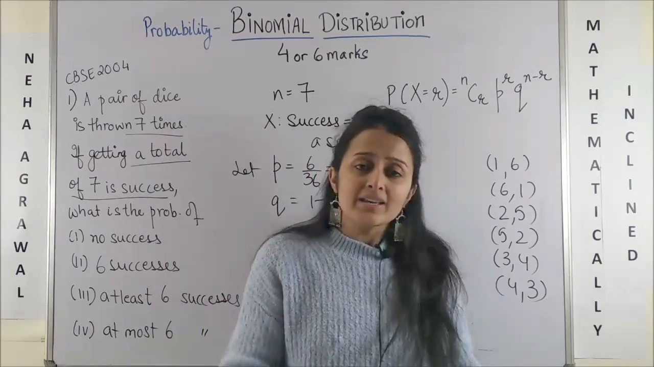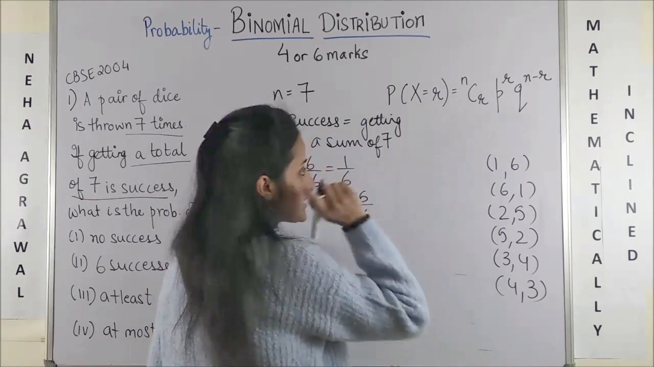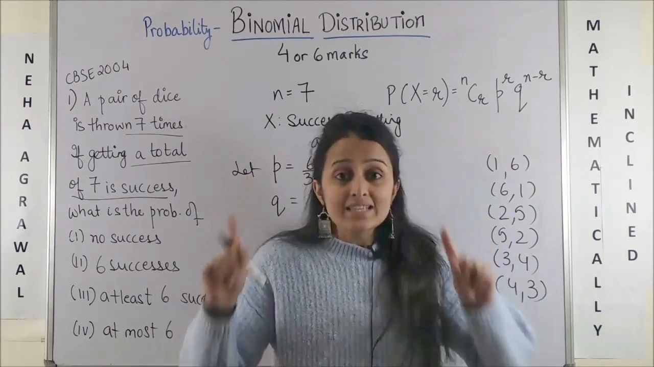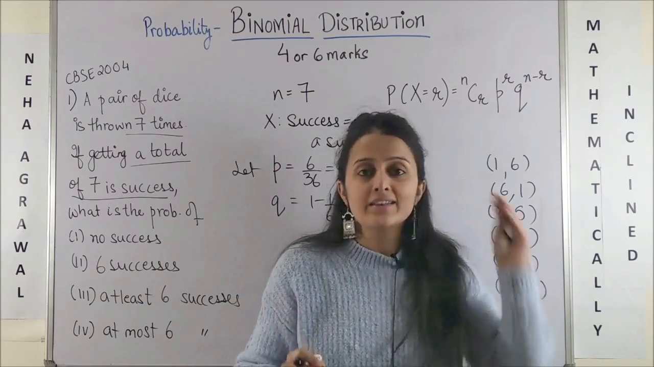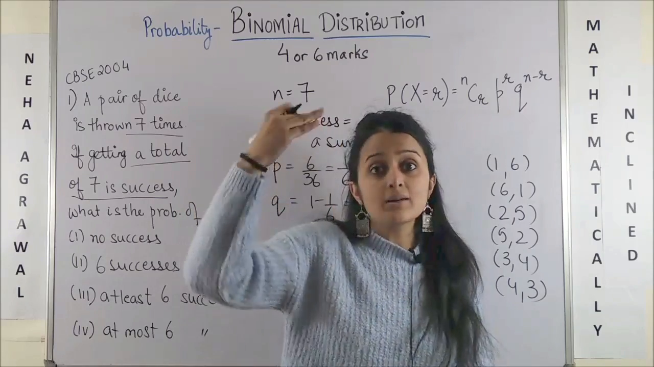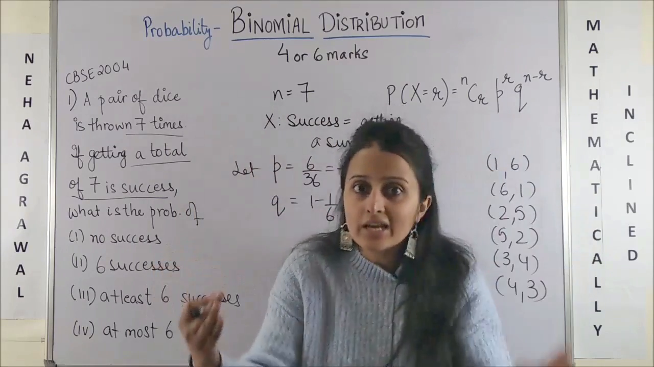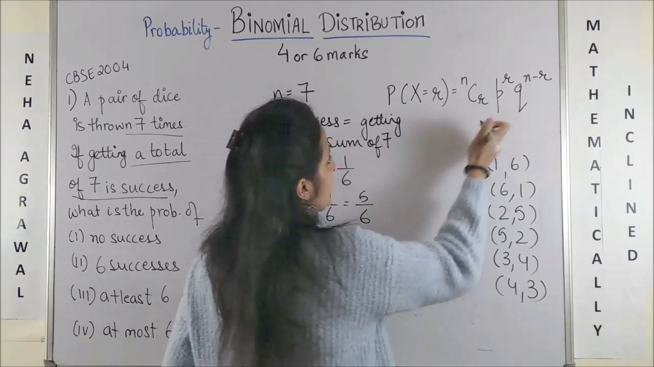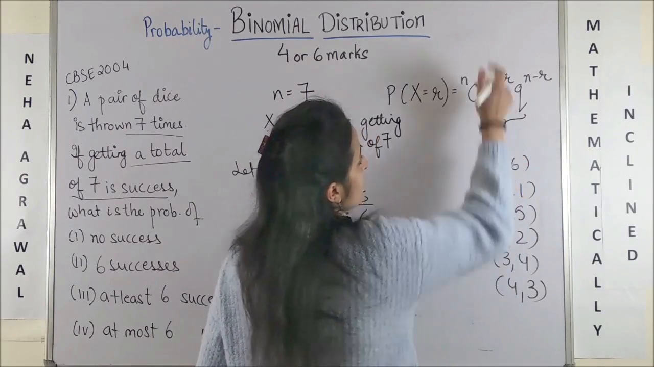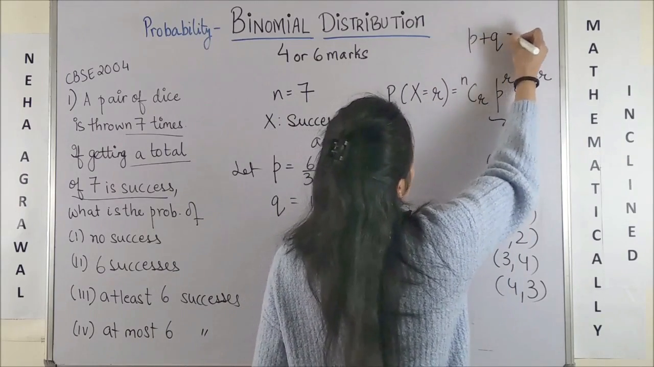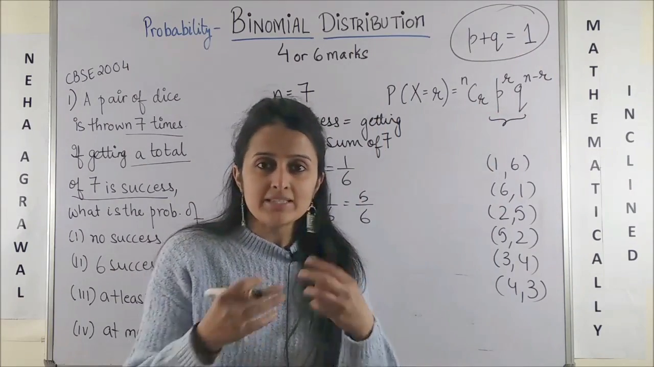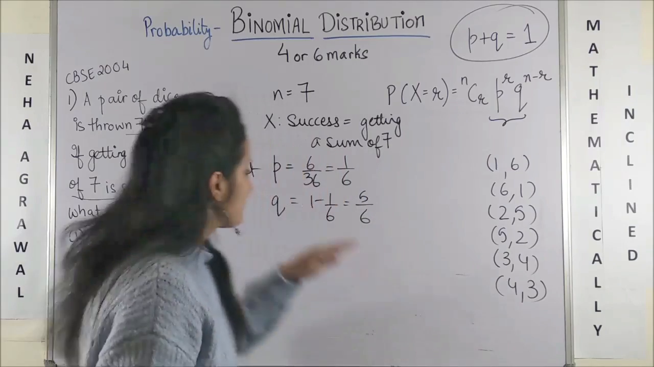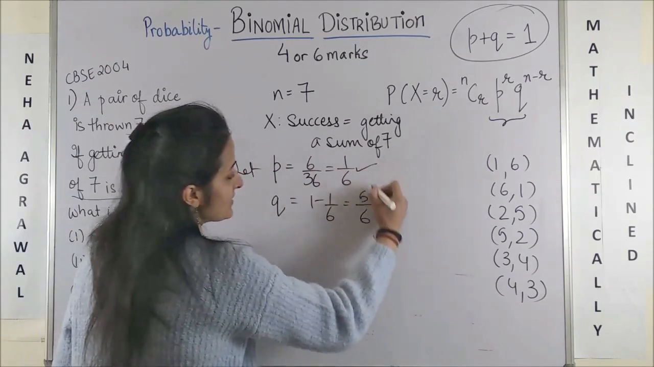Now why am I saying it should be 1 minus 1 by 6? Please note, since these events are dichotomous, either the answer is yes or no, either the sum is 7 or the sum is not 7. In that case, these two have a peculiar property that P plus Q would always add up to give you 1. That means they are exhaustive in nature. So it's a simple concept. This is what you get.